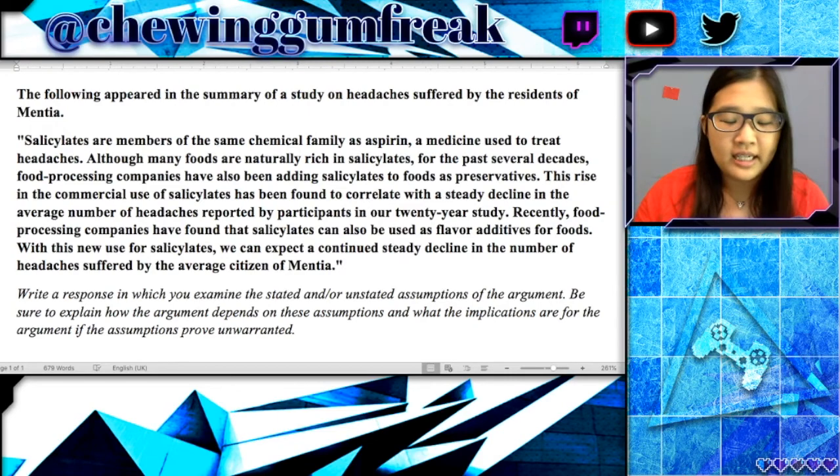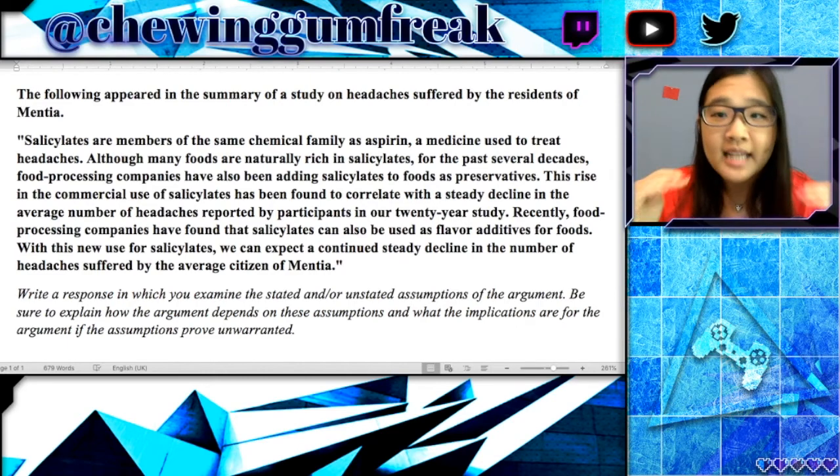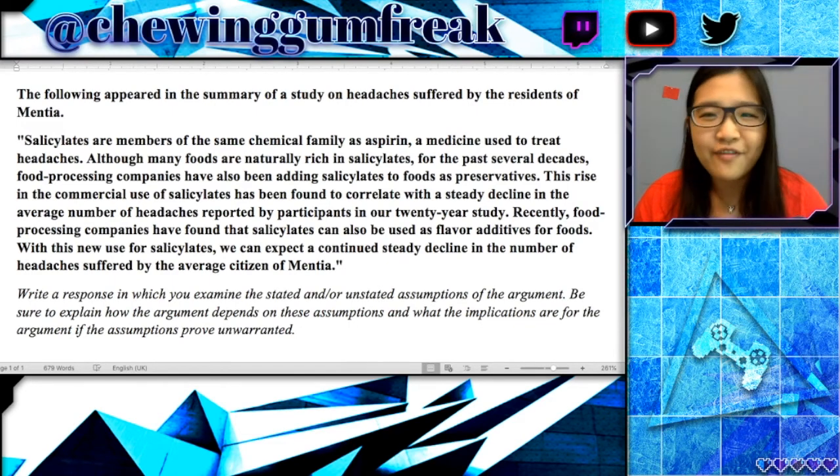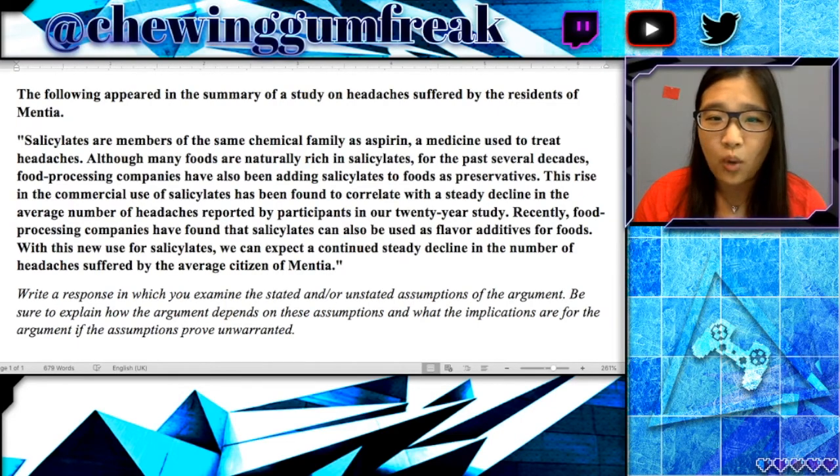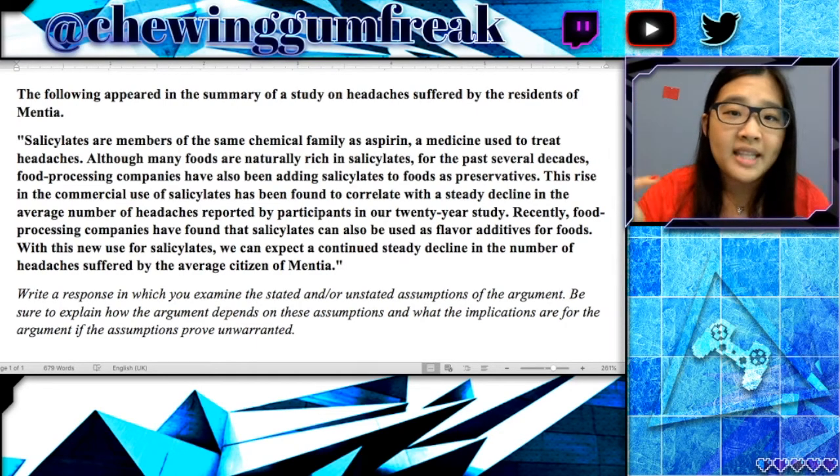Now, before we even continue to read here, we can already know one of our arguments is going to be this thing called correlation doesn't equal causation. And what that means is basically that just because two things are moving in concert with each other doesn't mean that one of them causes the other thing. This is a very, very key argument in maybe half of the analyze and argument essay questions, and it's something that you definitely want to keep in mind. So here, the fact that they even use the word correlate or that they move with means that we need to look out for that.